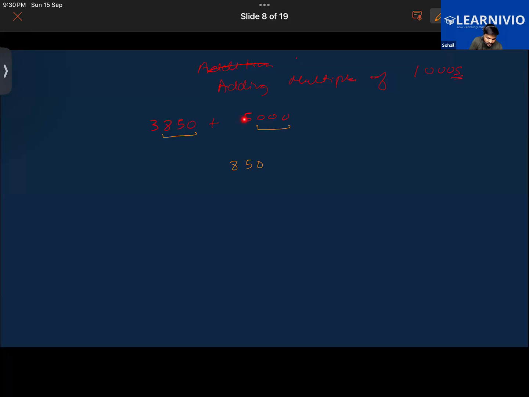So you just have to pay attention to the number at the thousand place, this 5 and this 3. Simply those will be added and everything will remain the same. Getting what I'm trying to say? That's a shortcut to do it.